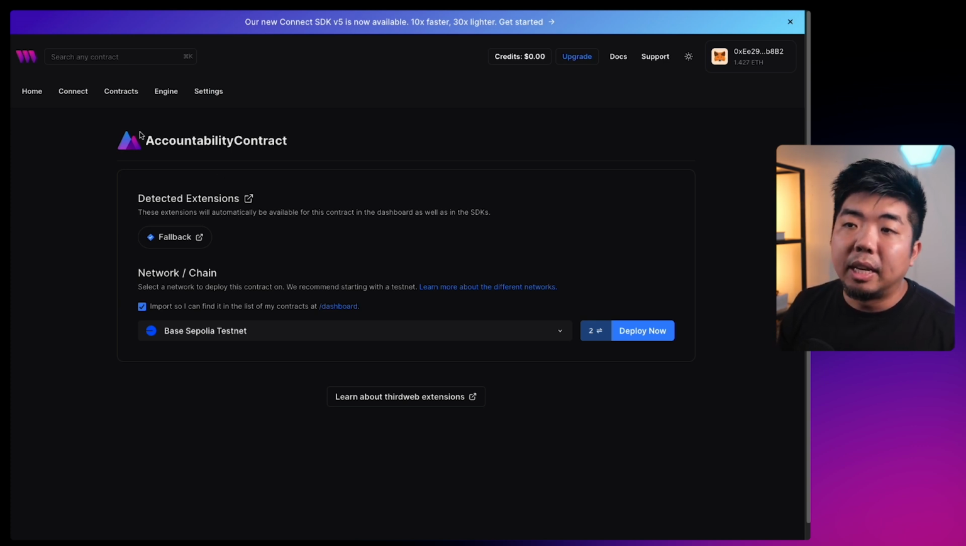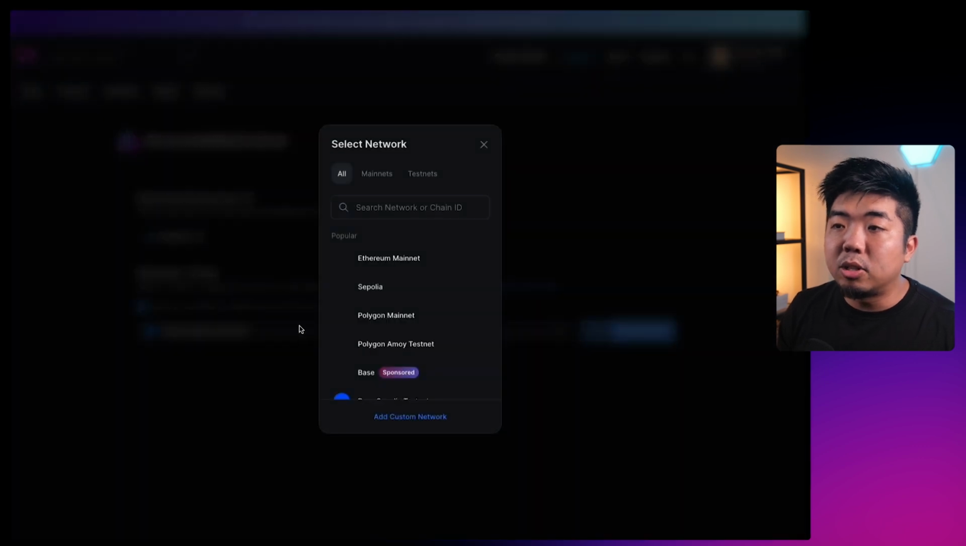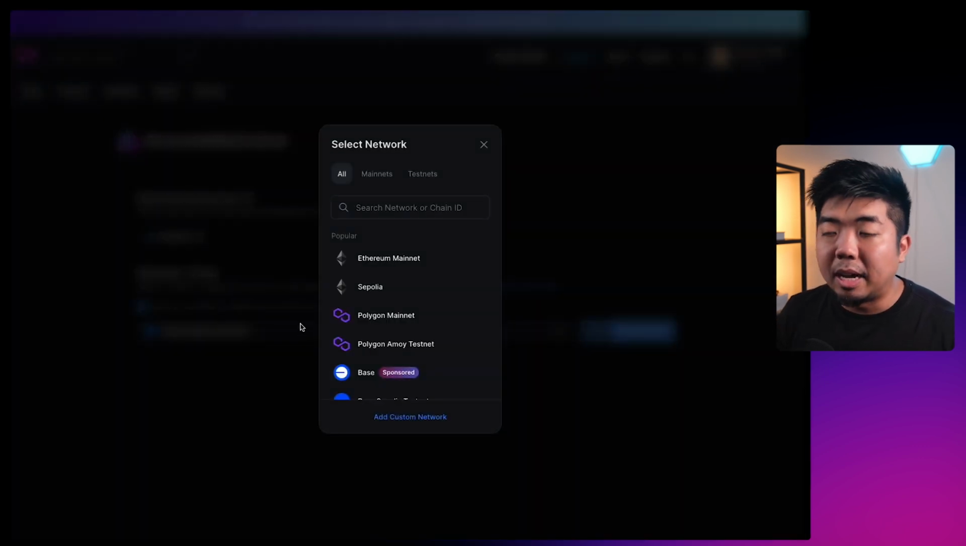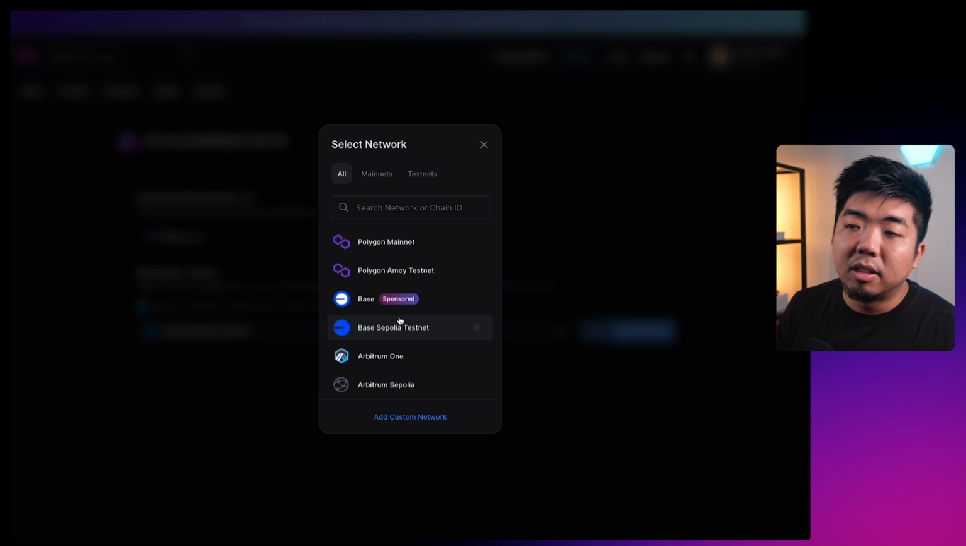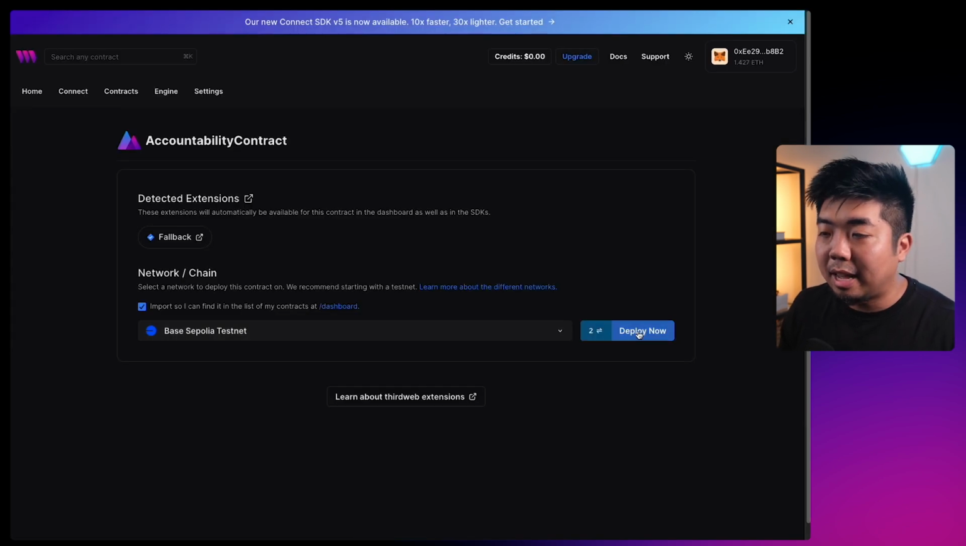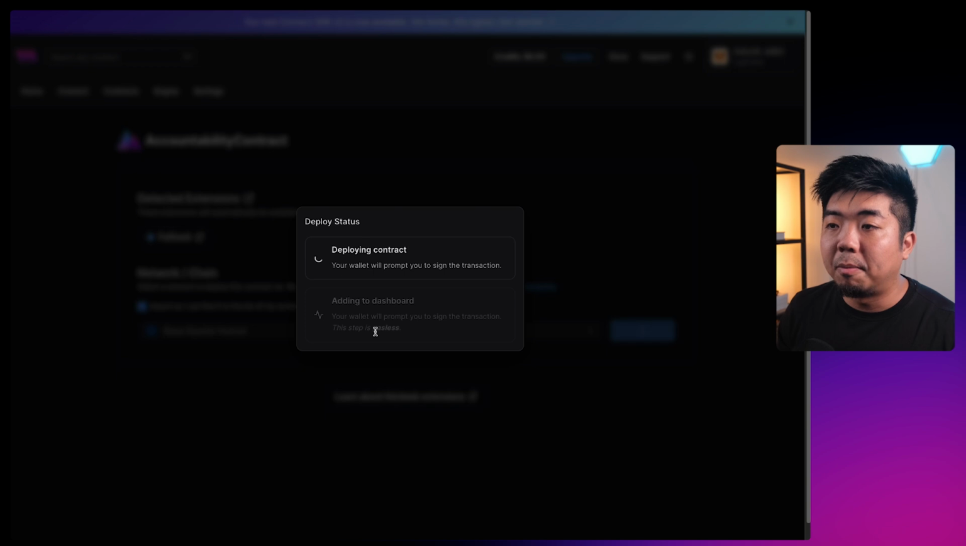everyone. But in here, I'm going to select the network or chain in this dropdown that I want to deploy to. We support any EVM compatible blockchain, testnet, mainnets. Just search your chain name or chain ID, and you can deploy to that EVM chain. In this tutorial, I'm going to be using Base Sepolia, their testnet here, so I'm going to select that, and I'm going to click on deploy now.